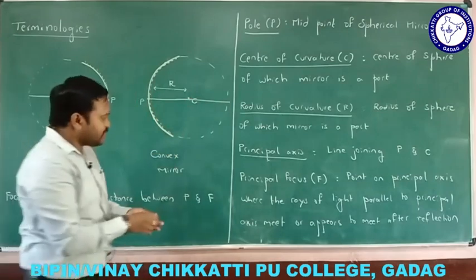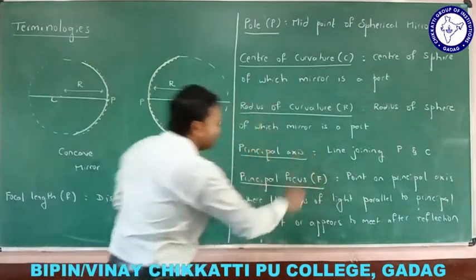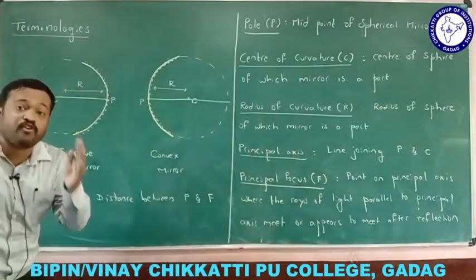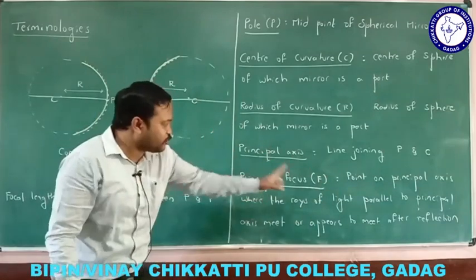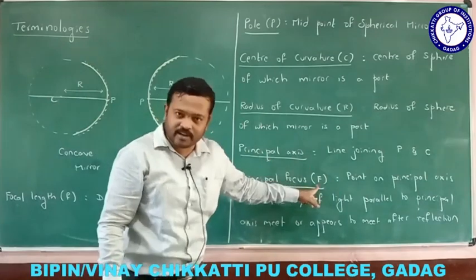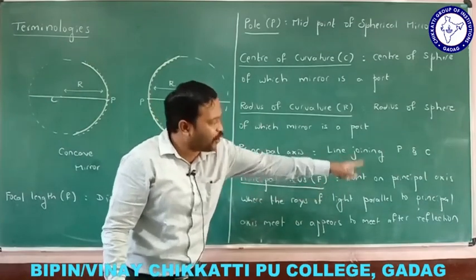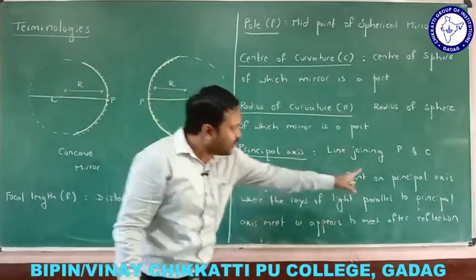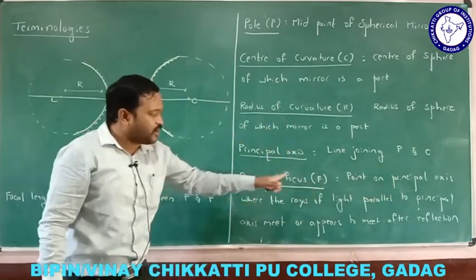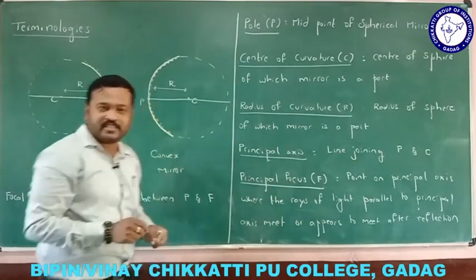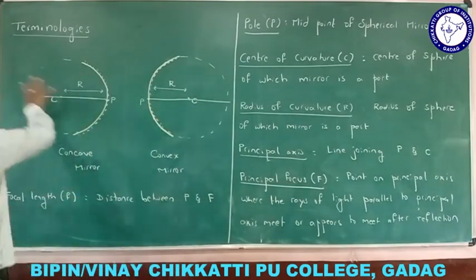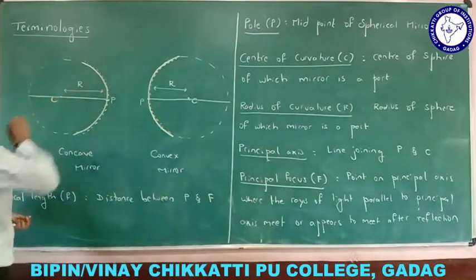Now the next terminology we will be using here is principal focus. The name itself says, focus means something is focusing at that point now here, right? What is principal focus? And we denote it by capital letter F. Principal focus is the point on the principal axis. Do you understand? It is a point on the principal axis where the rays of light parallel to the principal axis meet. Okay, we have already seen in the last session that if I am taking parallel rays here, they will meet at a point.